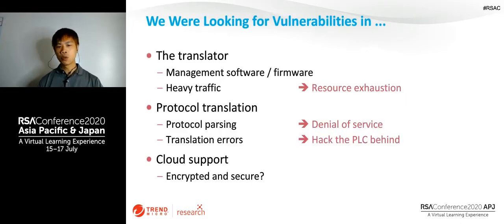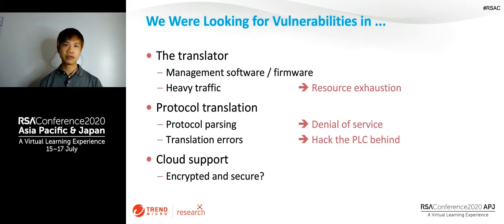Okay, so we were looking for vulnerabilities in the following three aspects. The first is we want to know whether there's any vulnerability in the protocol gateway itself. Just like legacy vulnerability research, we want to study the firmware and see whether there is some vulnerability introduced by using the management software.